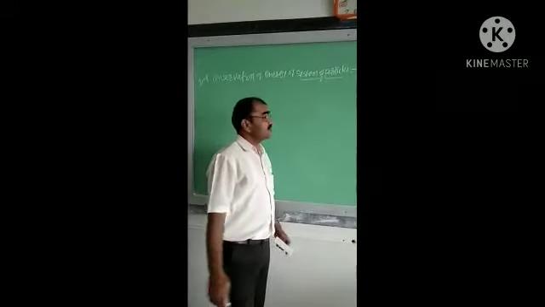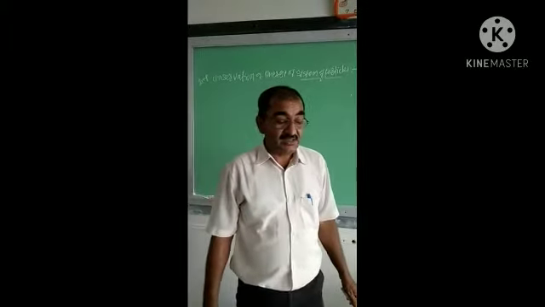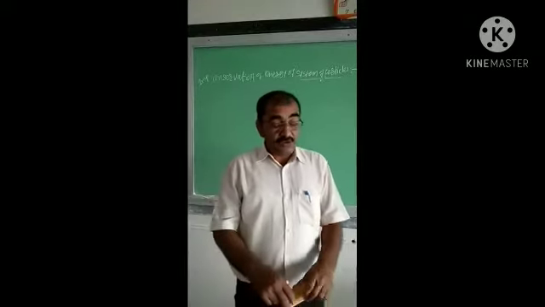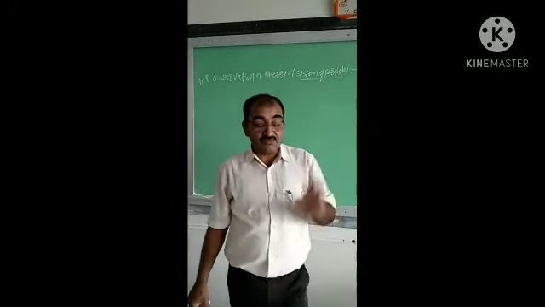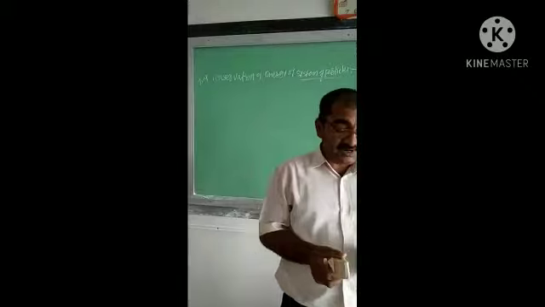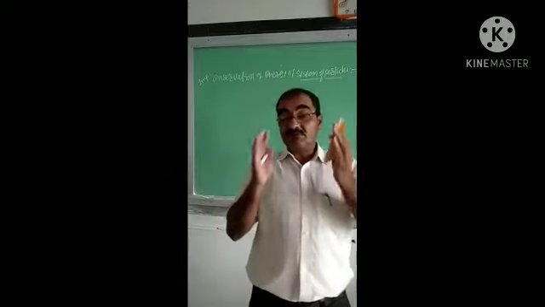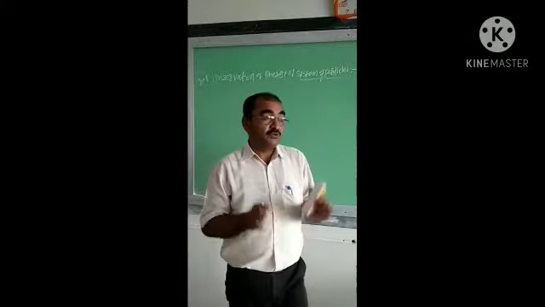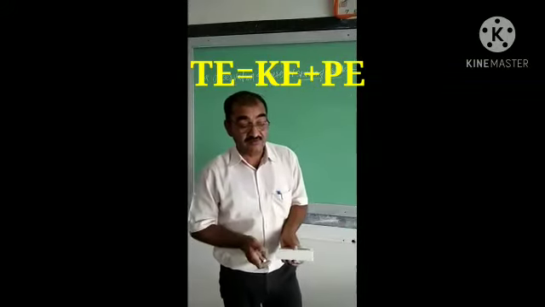Conservation theorem of energy for a system of particles: state and prove the conservation theorem of energy of a system of particles. If the total energy of a system of particles in initial position 1 is equal to the total energy of the system in final position 2, or if a conservative force acts on a system of particles, then its total energy remains constant. Total energy means the sum of kinetic energy and potential energy remains constant.